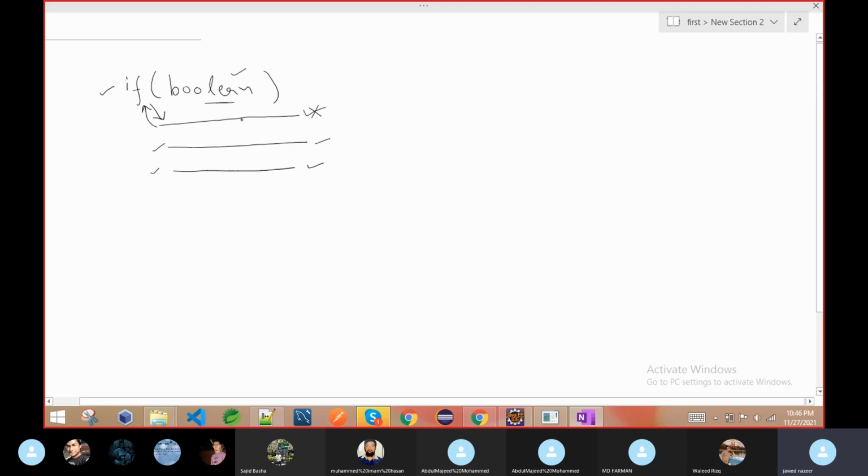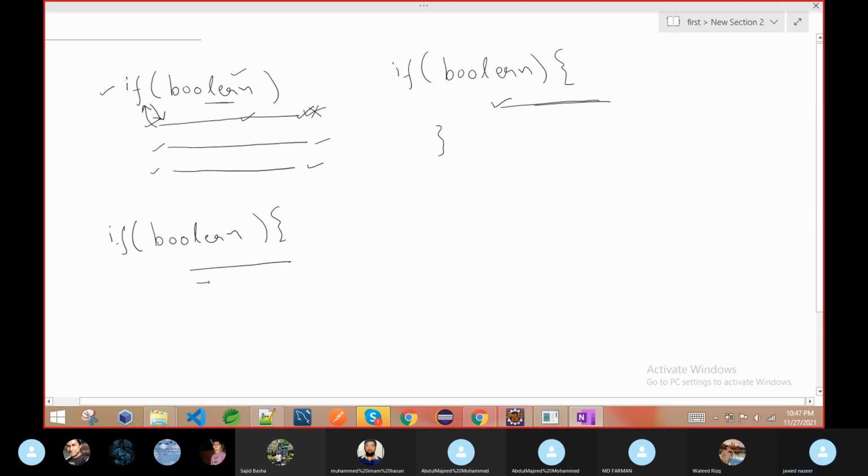No, only one line by default. Now suppose you want more than one line. Even for good programming, always write brackets even for one line of code. For one line it is optional, no need, because by default it is for one line. If you want more than one line associated with if, then it is compulsory to give the brackets.